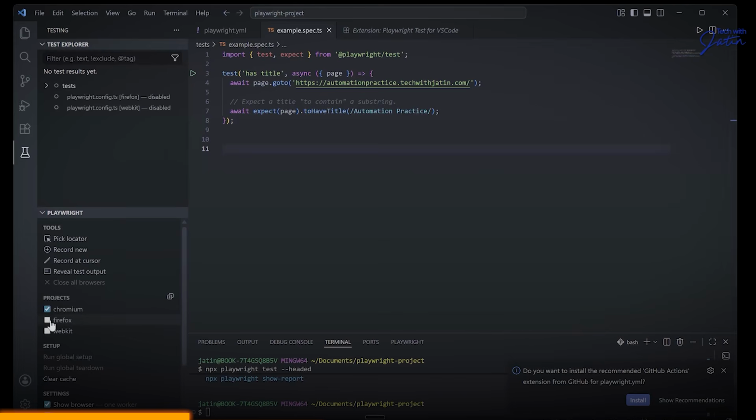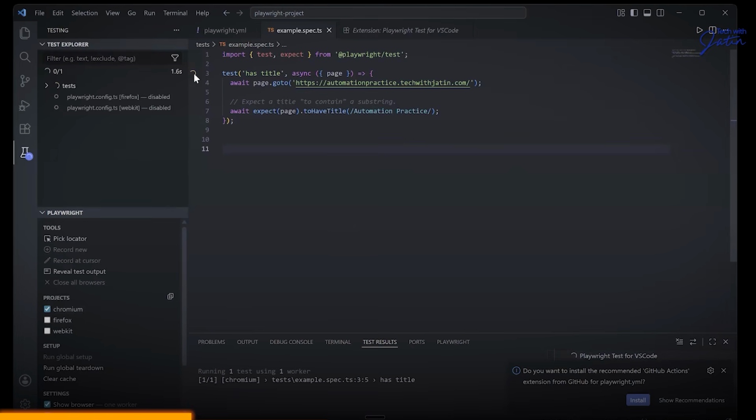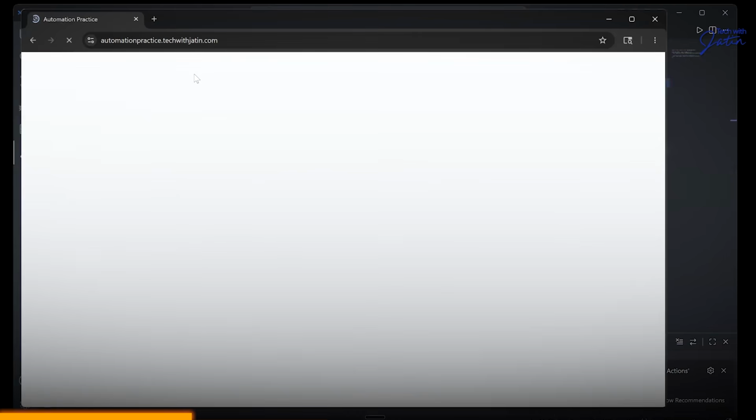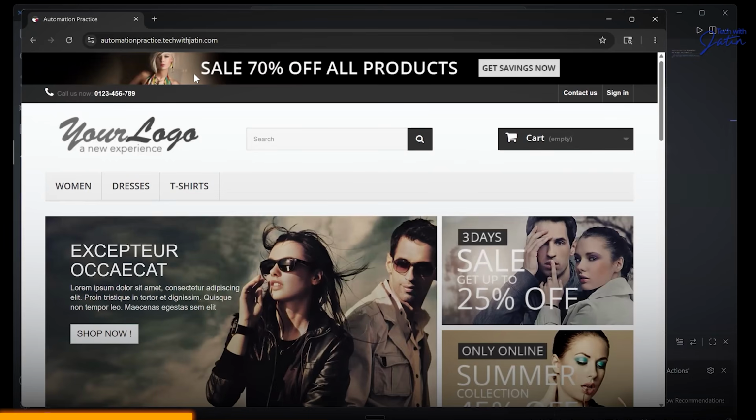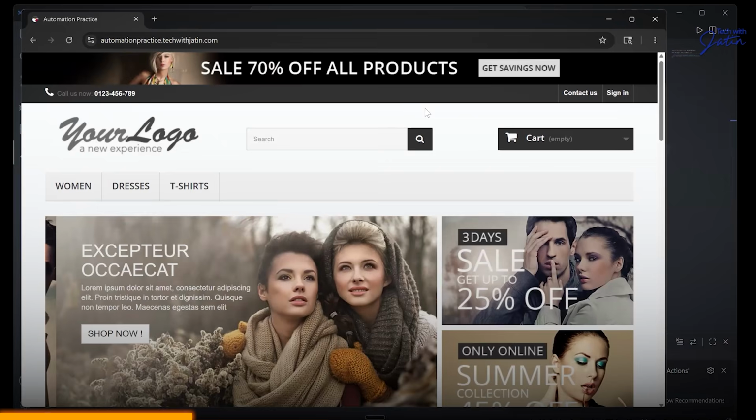Before I started this class, I was practicing something, so that's the reason Chromium is ticked. So if I click on the play button, the test is going to get executed, but only on Chromium. It is not going to get executed on Firefox or WebKit. So if I just click on this play button and wait for some time, it works. That's it. Nothing else. So you see, this is the Chromium one.